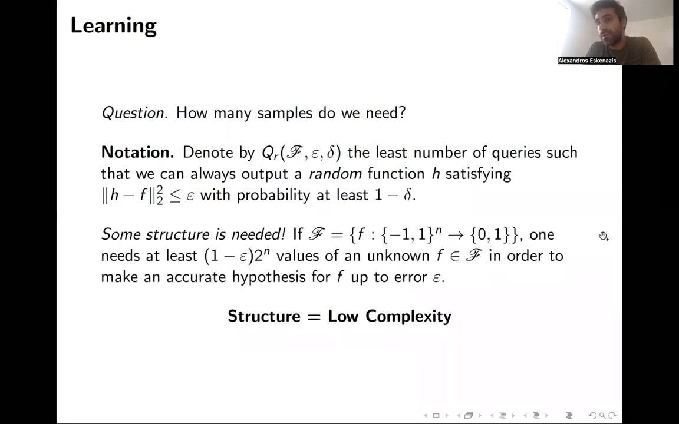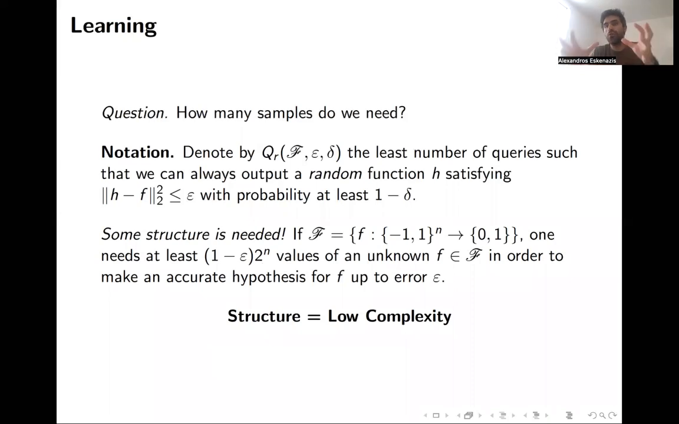And the first remark that one should make is that the class of functions that we're given has to have some special structure in order to be able to prove anything meaningful. For instance, if we consider this class script f, which is the class of all functions on the hypercube which take the values 0 and 1, then one needs at least 1 minus epsilon times 2 to the n values in order to make an accurate hypothesis for a function f in this class.